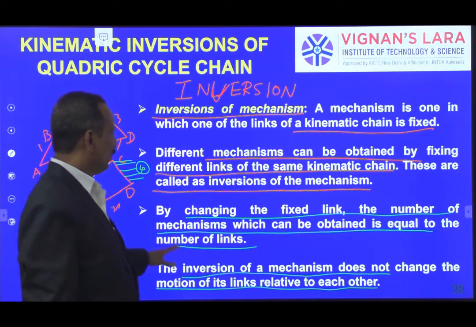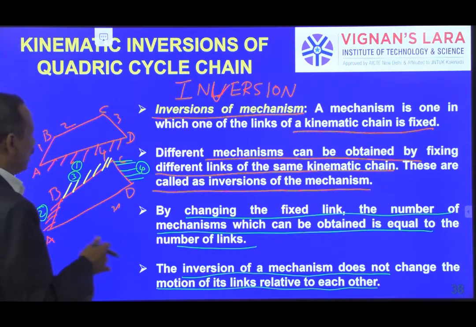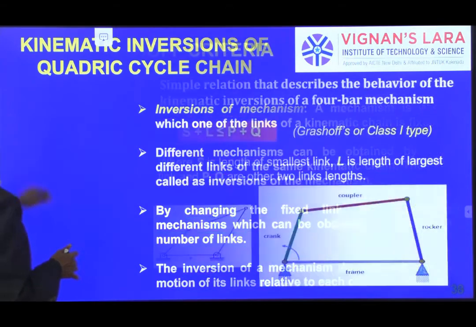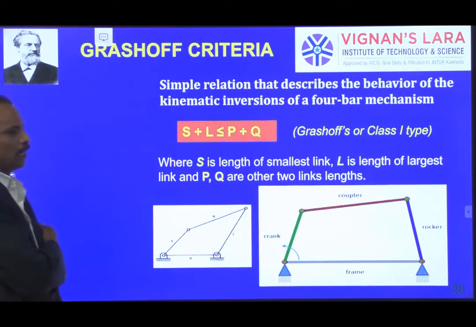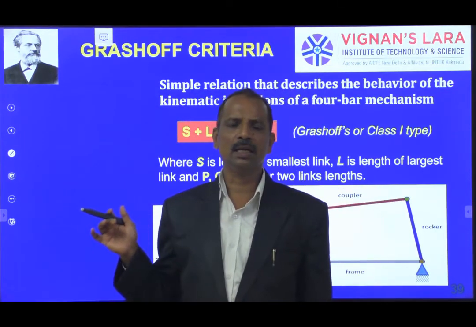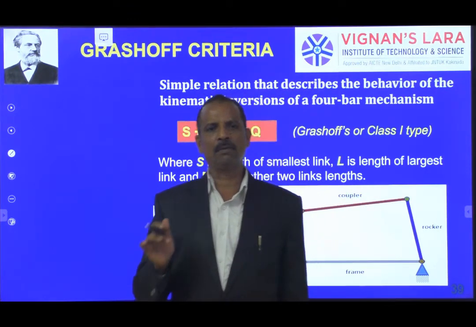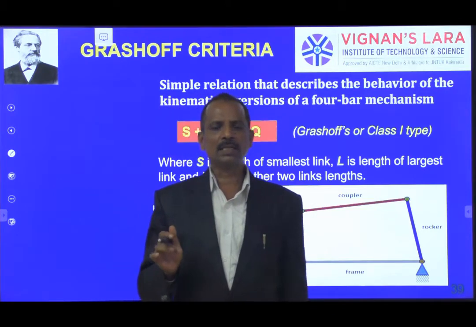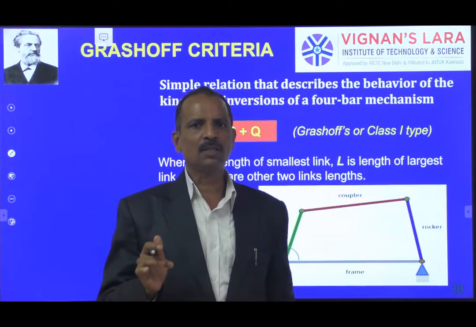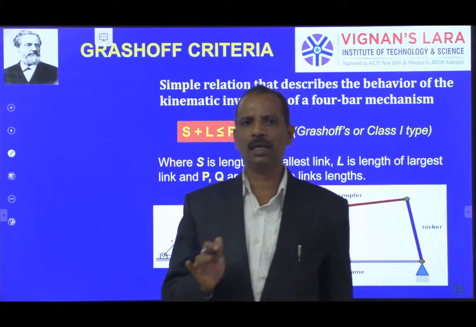Now we will see what different mechanisms we obtain and what their practical applications in kinematics are. Let us see one by one. Let me tell you one rule. First, a kinematic chain can be formed like a mechanism unless the length of the three links is more than the length of the largest link. That is the first basic fundamental requirement.